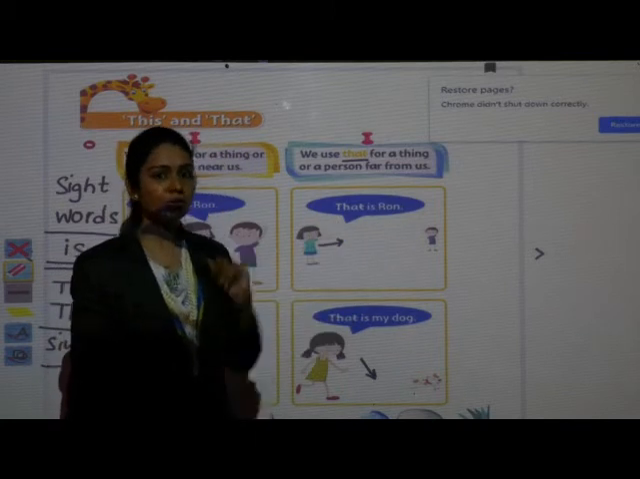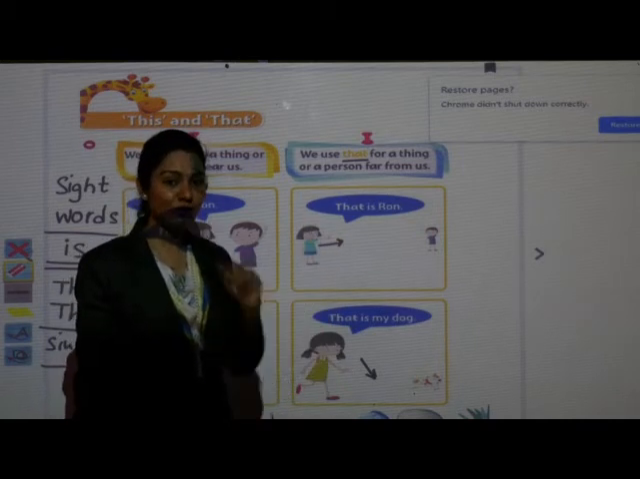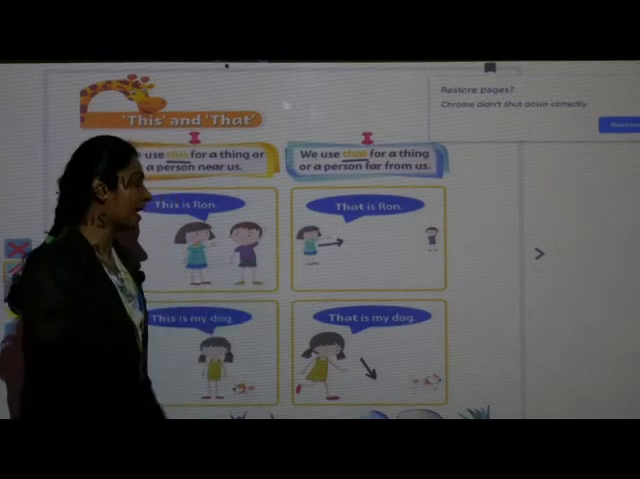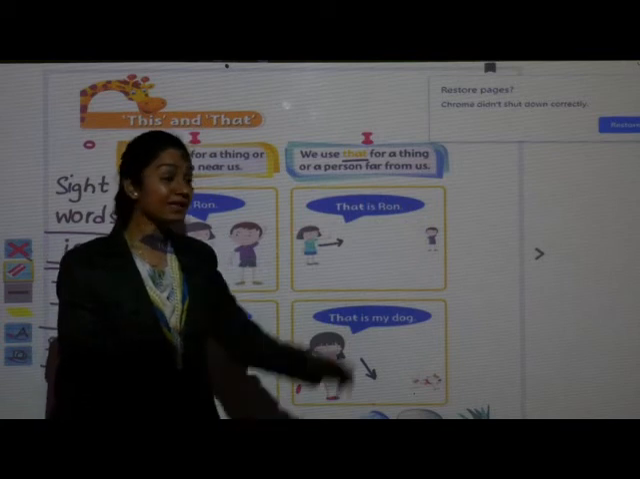Ron कहाँ है? उससे दूर है. Okay. Ron is not near to us. Ron is far from us. Ron is far from her. So what she is saying? That is Ron.